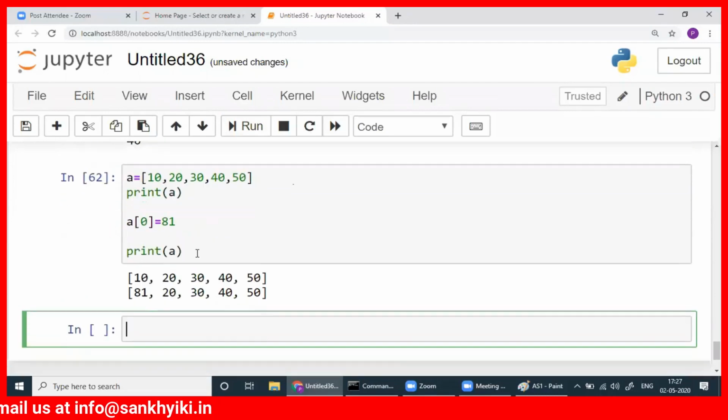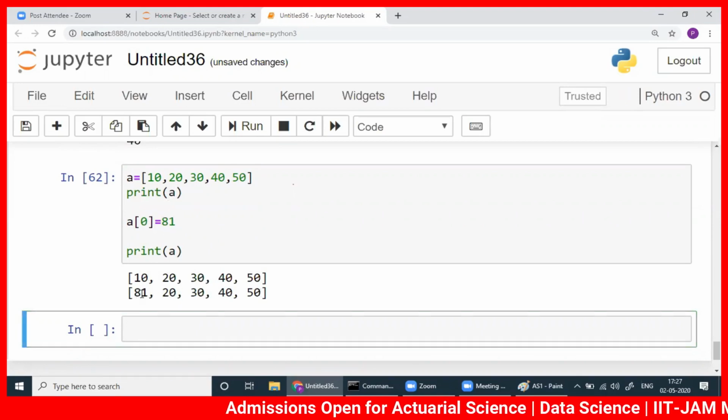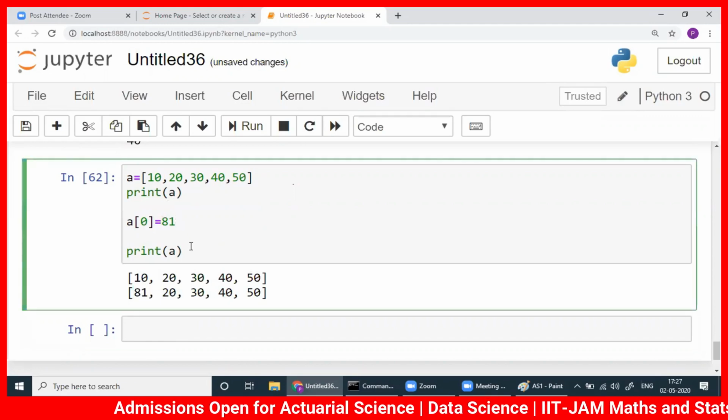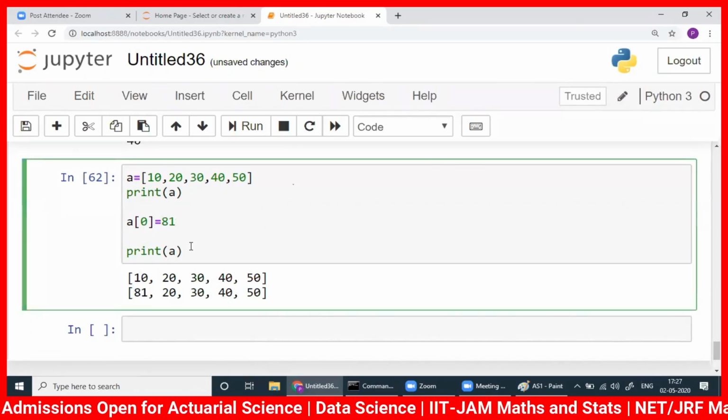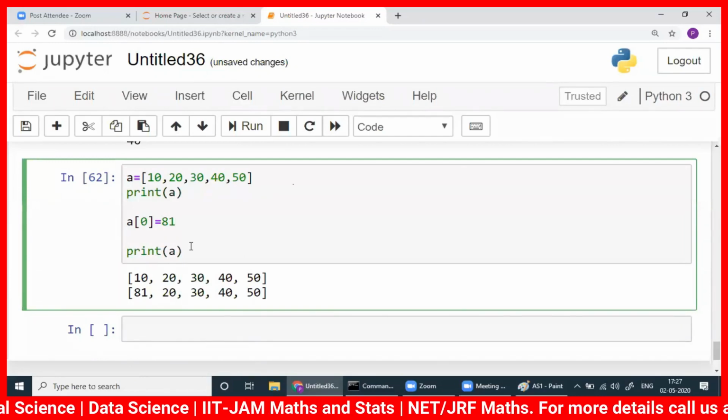See, a was 10, 20, 30, 40, 50. Here I printed a, I got all these 5 numbers. Here I changed a0, then I printed, and I got this. So this is changed.